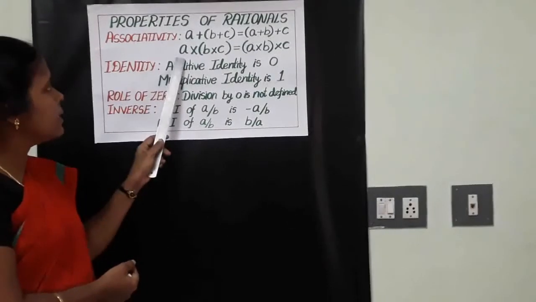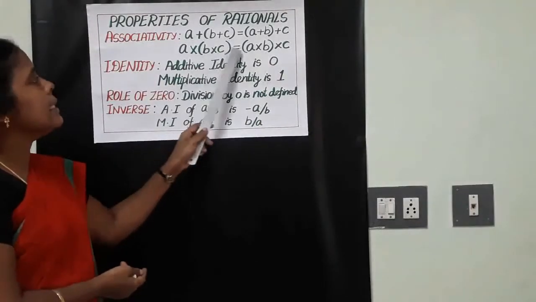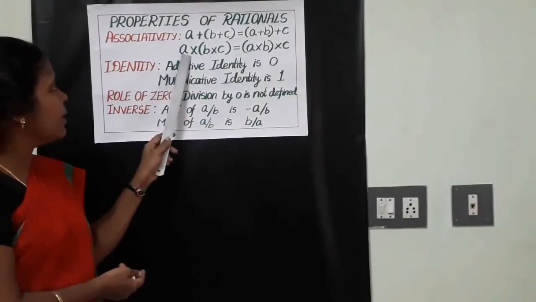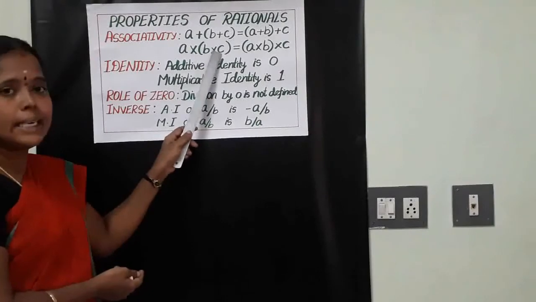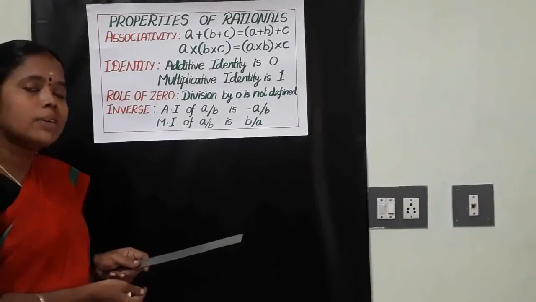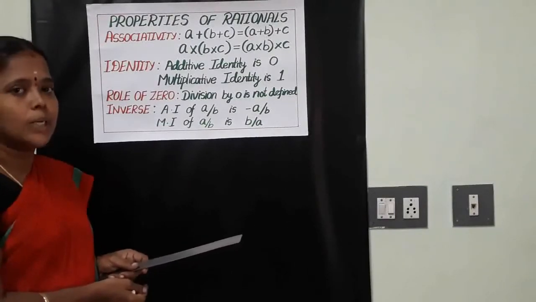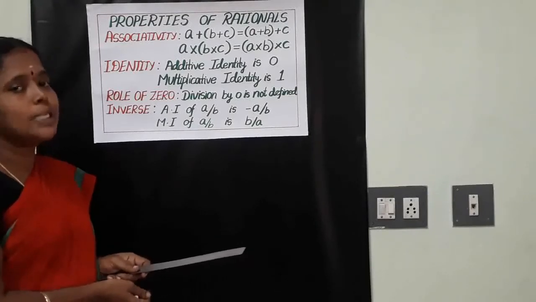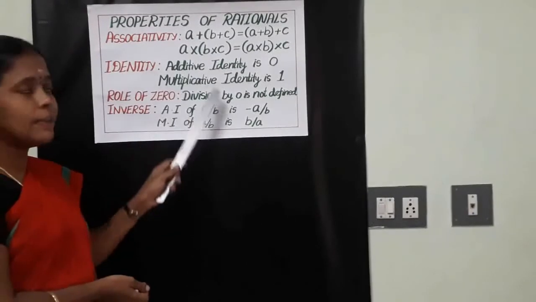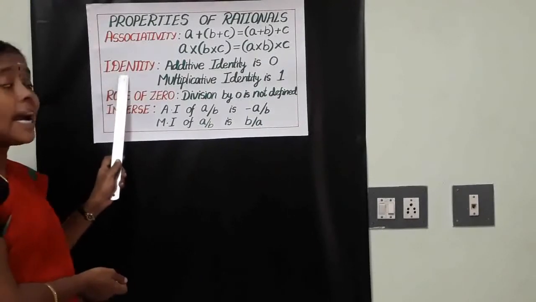Okay, come to the multiplicative category. (a × b) × c is equal to a × (b × c). In general, in words, how can we tell here? We can multiply the numbers in any order. This is associativity. Clear, children? For this, some sums I will explain here. Clear? Come to the next property, that is identity.